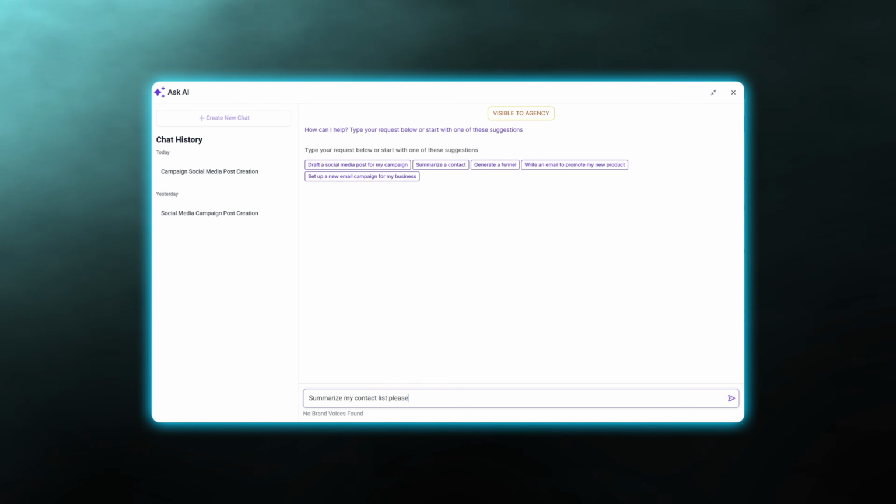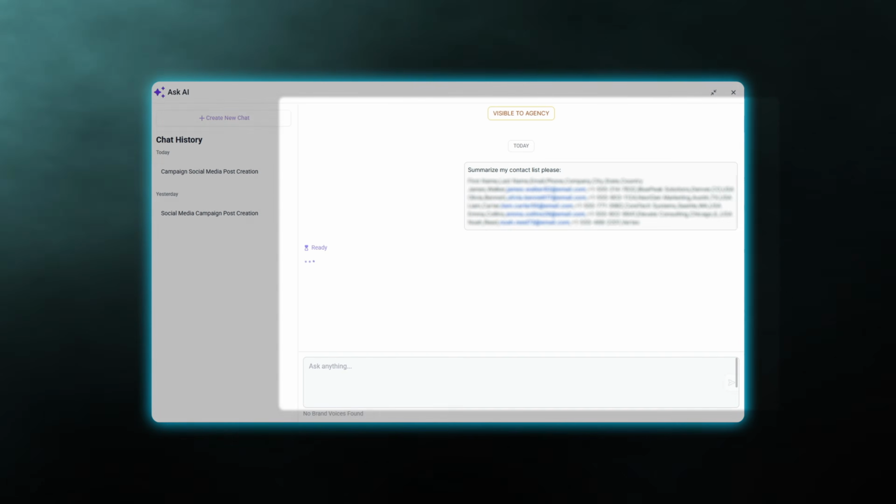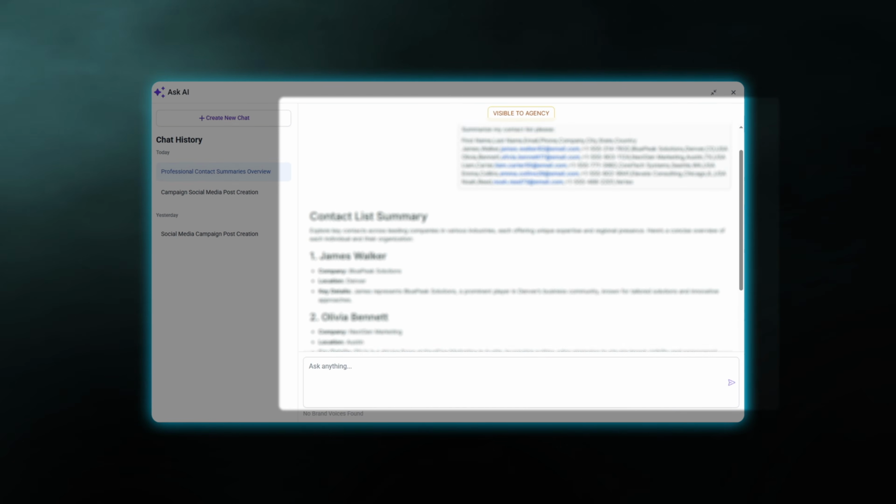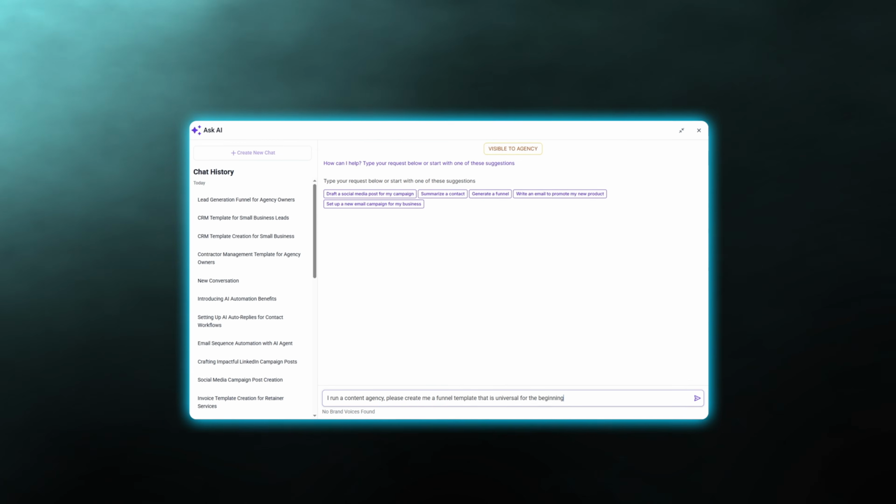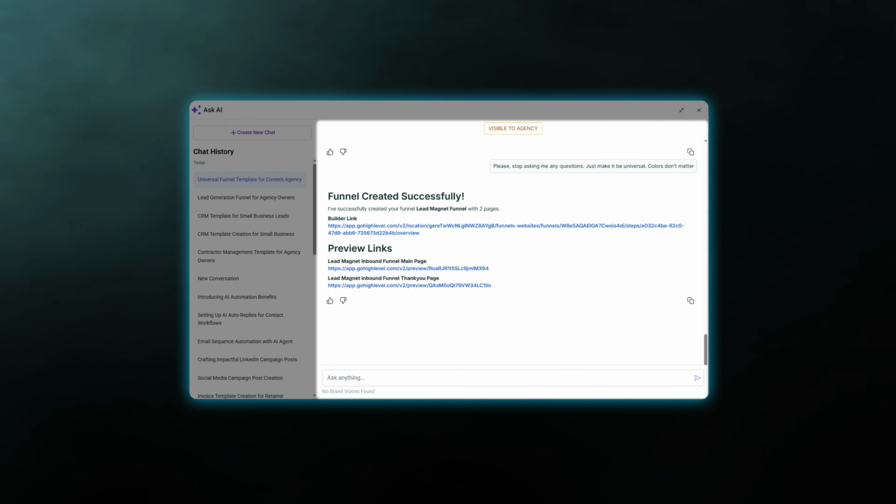I also used it with importing a bunch of contacts and then actually tagging those and just organizing everything, adding it into my CRM as well, which was, again, amazing, saving me tens of minutes in just a couple of seconds. And I even had it actually create a complete funnel for me. And what I really liked about it, although the funnel didn't come out perfect just yet, I think it still has some way to go,